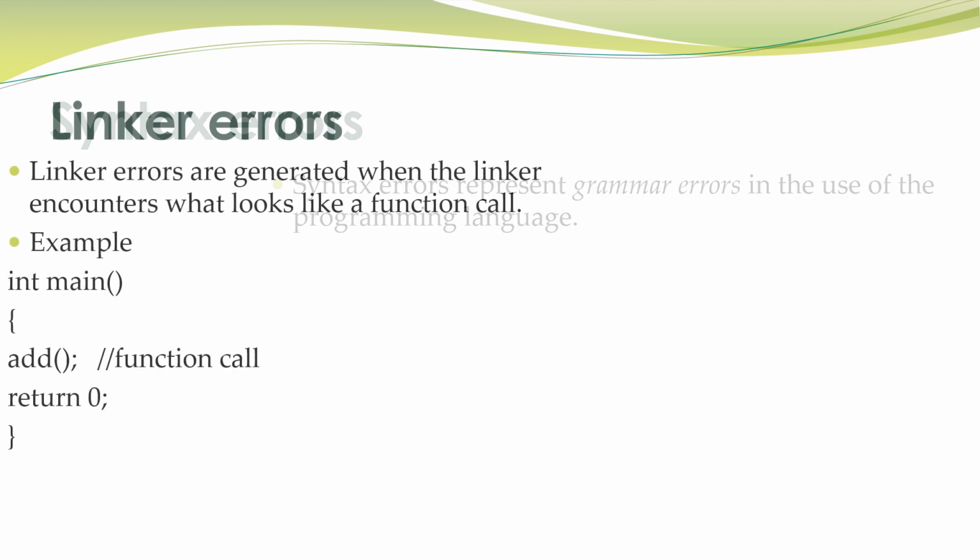Next, moving to linker errors. What are linker errors? Linker errors are generated when the linker encounters what looks like a function call, but it cannot find the function with that name. This is usually caused by misspelling a C standard function like the main function, or not including the header file for the function. Okay, the small example I have given on the screen, please go through this and understand what linker error means.